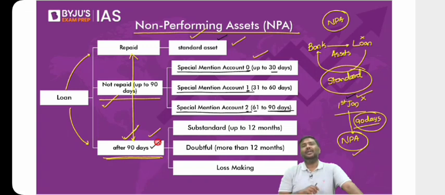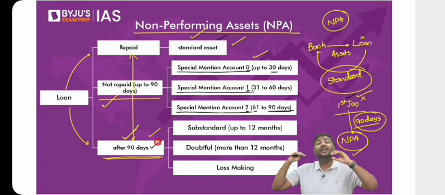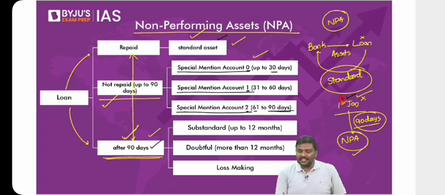Non-performing asset. Now let's say again, hypothetically, February has 28 days, and what if it's a leap year, etcetera. Let's assume hypothetically, on the 1st of January you have not repaid. Now the bank will declare this as an NPA after January, February, March, when 90 days are over. So on the 1st of April, the bank will declare this asset as a non-performing asset.